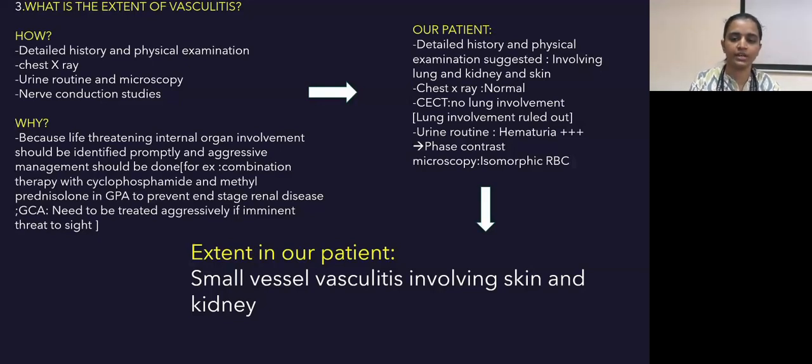In our patient, detailed history and physical examination suggested involvement of lung, kidney and skin. Chest x-ray was normal, and CECT showed no lung involvement, so lung involvement was ruled out. Urine routine showed hematuria, and phase contrast microscopy showed isomorphic RBCs. So the extent in our patient is small vessel vasculitis involving skin and kidney.